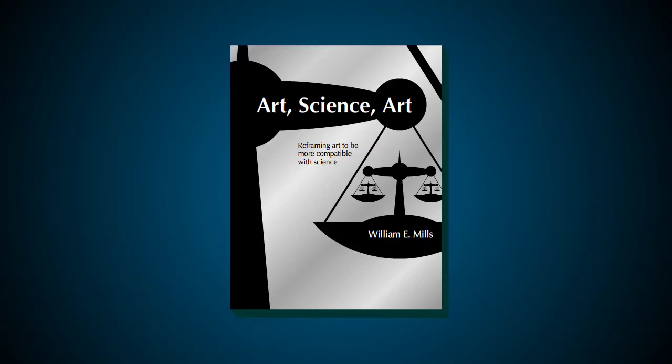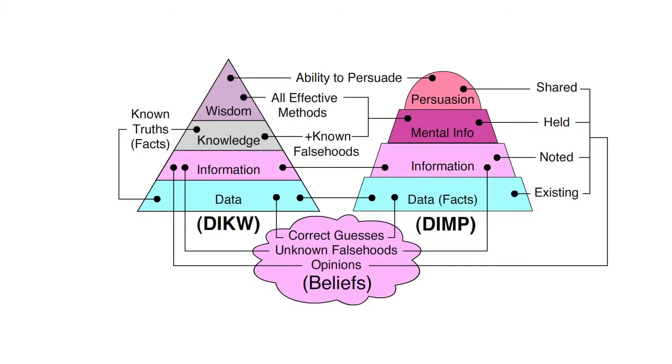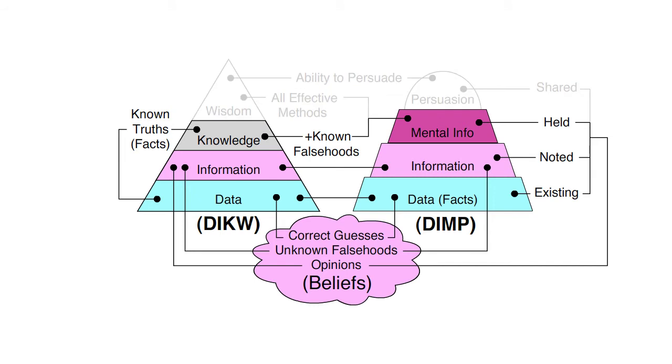The last video was about modes of observation, how to observe evidence. This video is about epistemology, what to make of the evidence being observed. In Figure 16b, I show both the DIKW pyramid and what I call the DIMP model from data to persuasion. Wisdom and persuasion are the only parts of these models that are not subjects of epistemology.